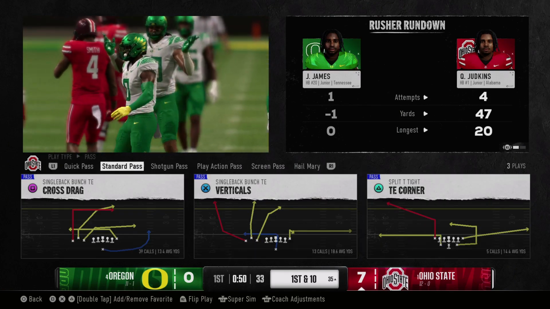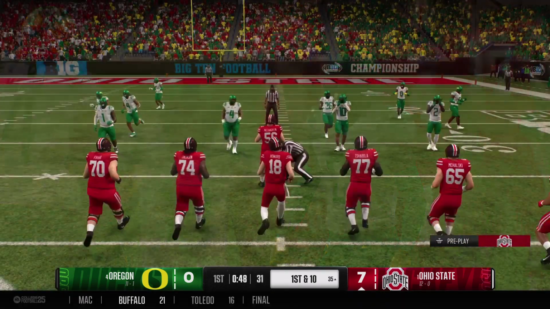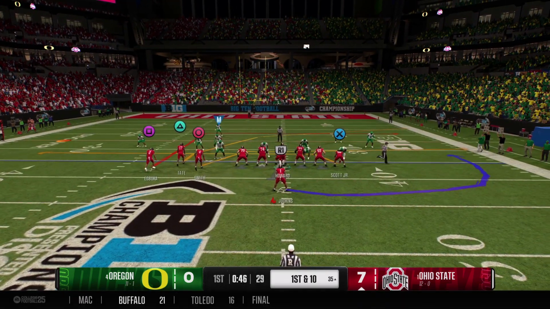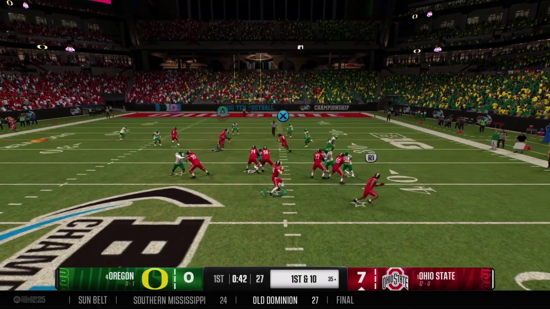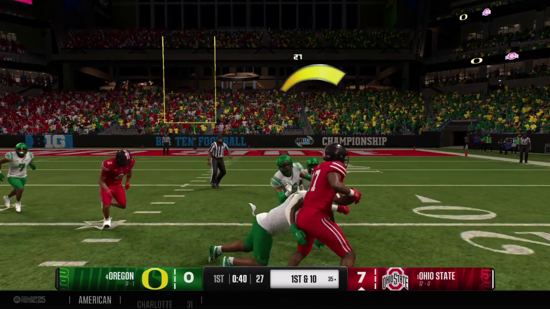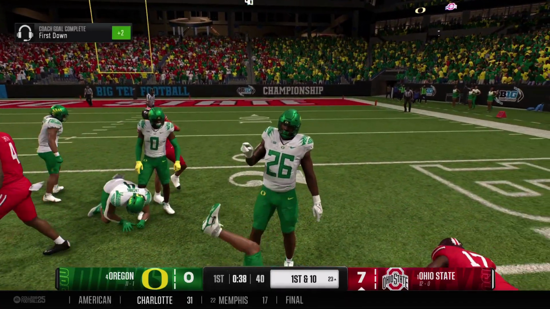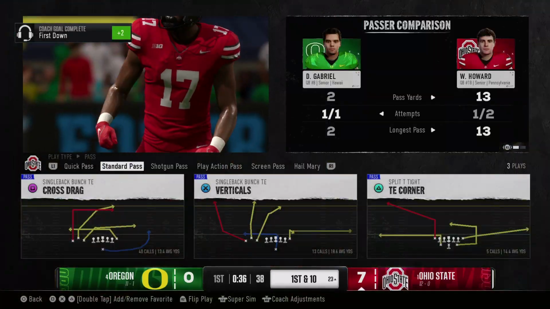That's just getting a hat on a hat, opening just enough room for the back to be able to get through there for a big gain. 1st and 10 now for the offense. Here's the snap. Quarterback drops back. And it's complete downfield. And the gain just good enough for a 1st down.